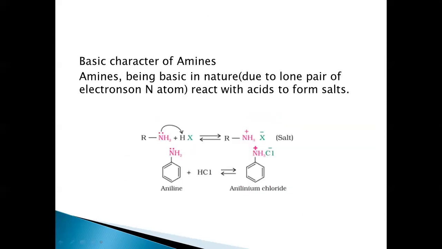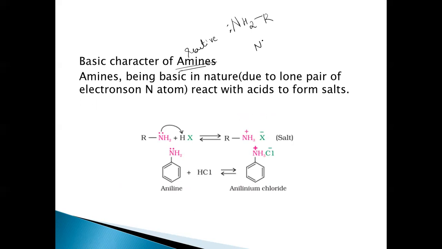Yes. And because of the presence of a lone pair of electrons on these amines, for example, I'm taking this primary amine, because of the presence of a lone pair of electrons on this nitrogen, and also the electronegativity difference between nitrogen and hydrogen, these amines are reactive.